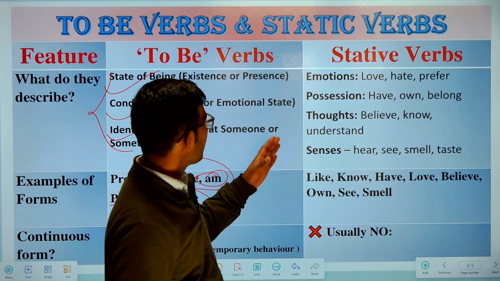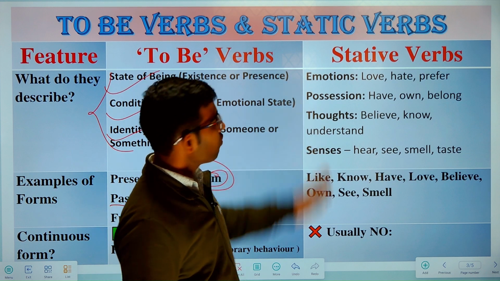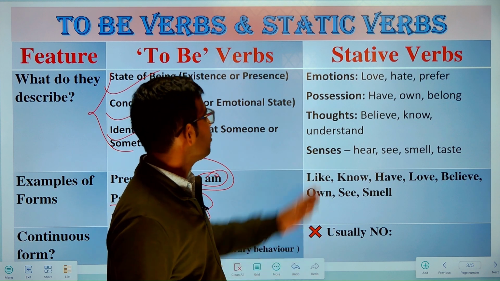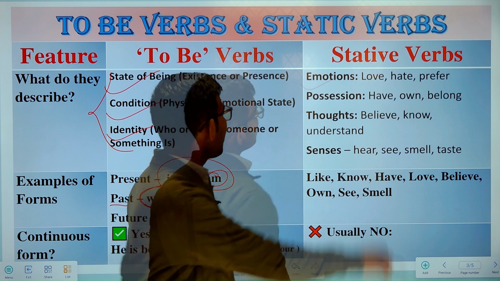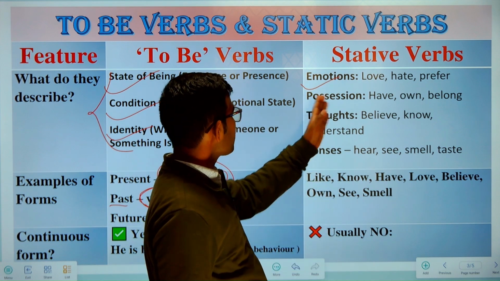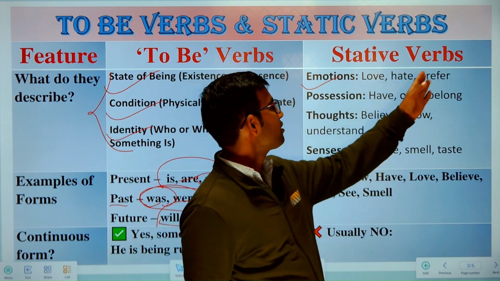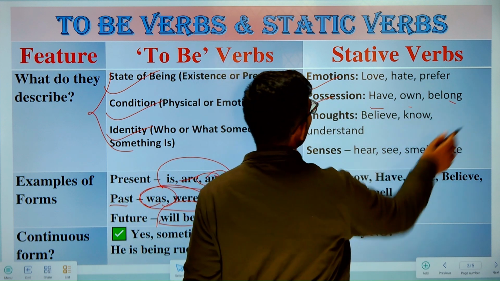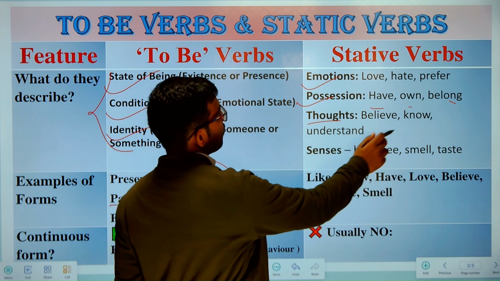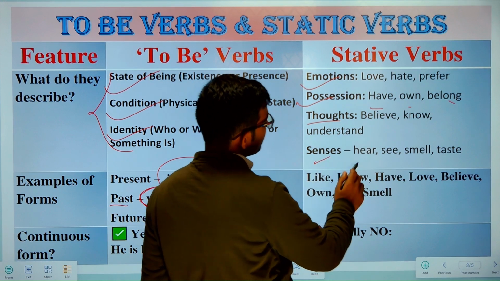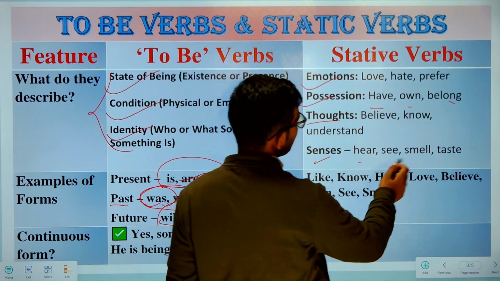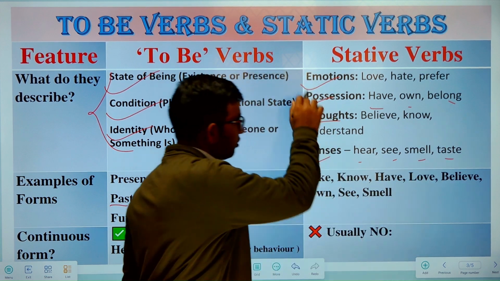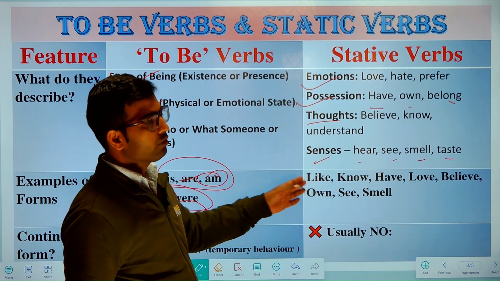So now let's learn about stative verbs. How do we describe them? We describe four major things by using stative verbs. First one is emotions, like love, hate, prefer; possession, have, own, belong; thoughts, believe, know, understand; and senses or perception, like hear, see, smell, taste. Now let's understand all of them one by one.